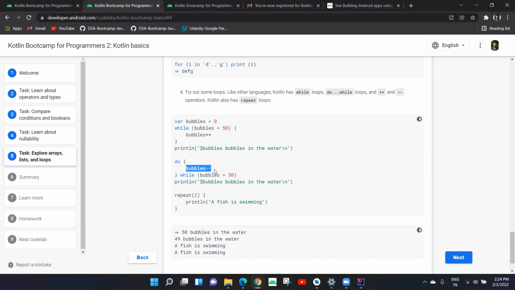So we do the action first. We subtract 1 from 50, it's going to be 49. Then we go into the evaluation stage. While 49 is more than 50, it's not true, then we exit the loop, right? So we print 49. Is it clear?